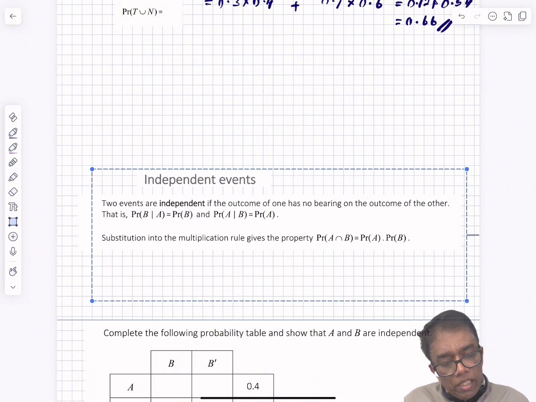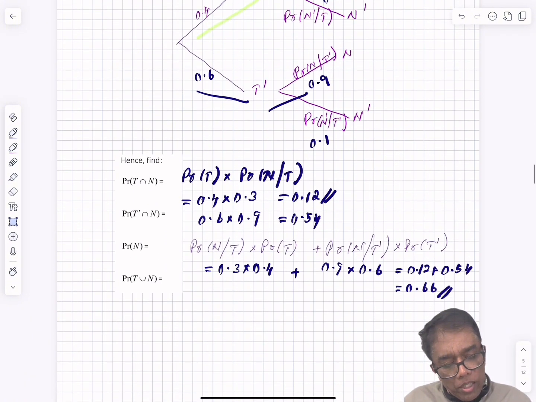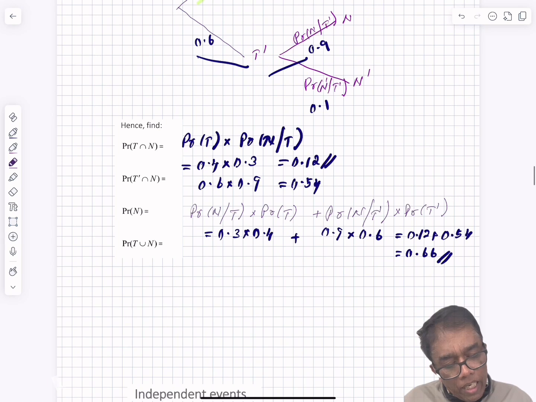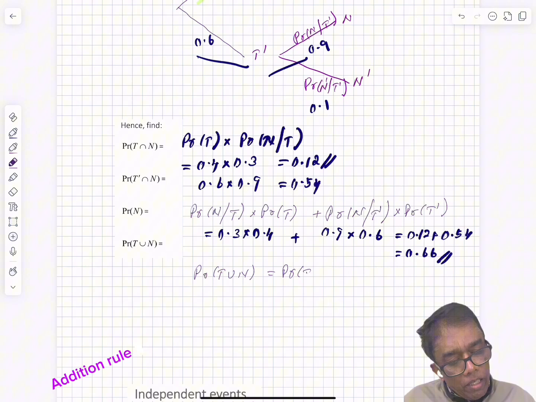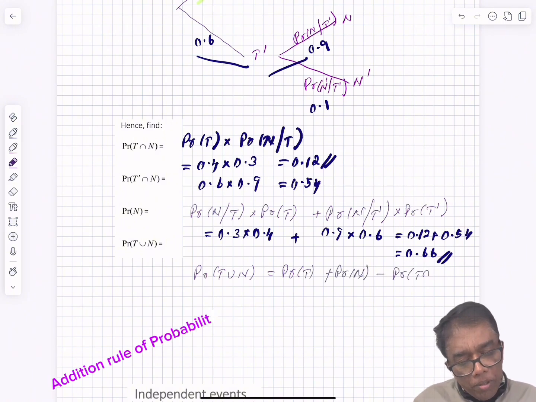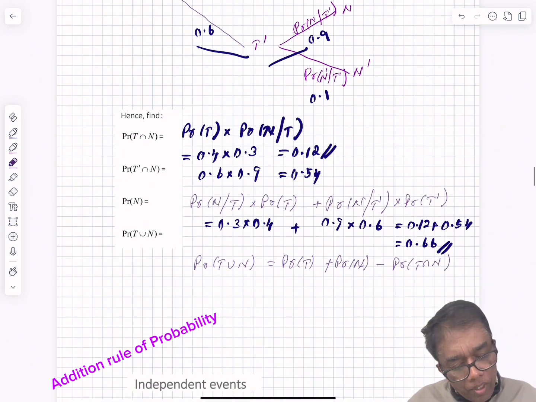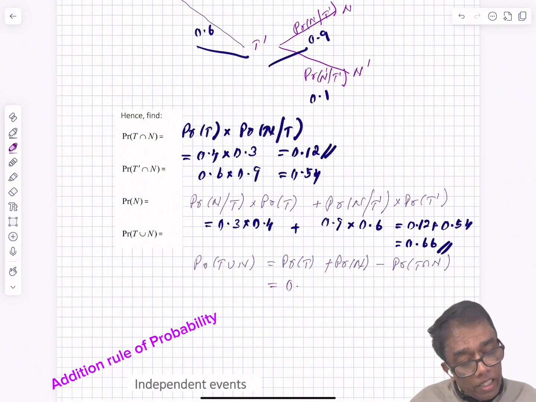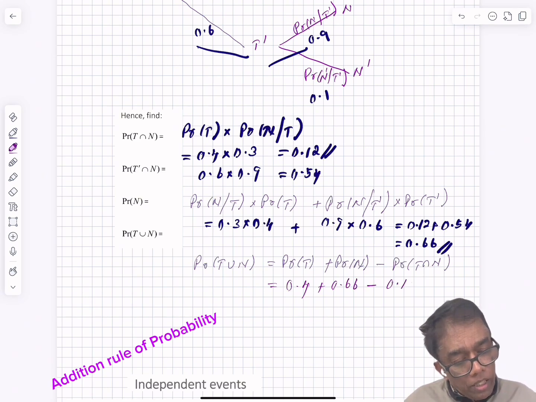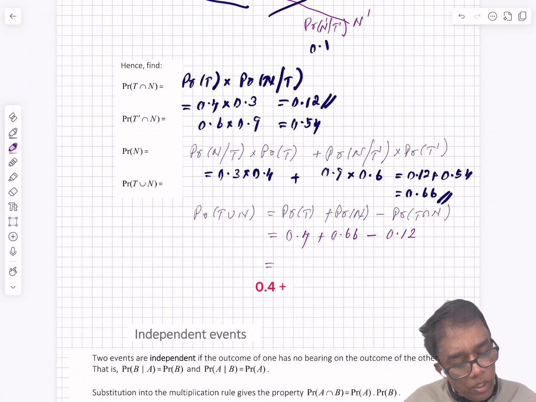Next one, we are asked to find the probability of t union n. The probability of t union n can be written as the probability of t plus the probability of n minus the probability of t intersection n. The probability of t is known, 0.4. The probability of n is 0.66, minus t and n, which is 0.12. So 0.4 plus 0.66 minus 0.12 is 0.94.